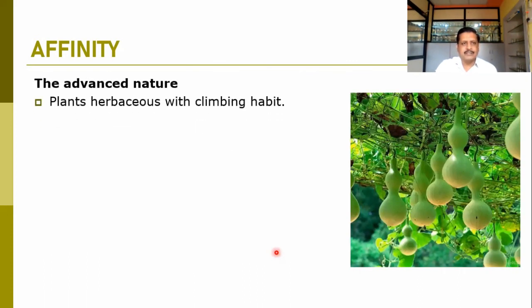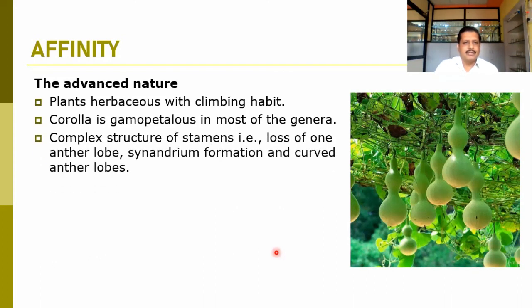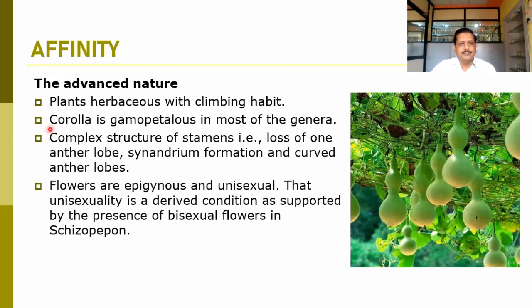Some advanced characters we observe in this family. Take one by one a look at these advanced characters. The plants are mostly herbaceous and have a climbing habit, and because of that we can say this is an advanced character for this family. Corolla is gamopetalous in most of the genera. The complex structure of the stamen, because we observed that the synandrous condition is there in all Cucurbitaceous androecium. Loss of one anther lobe in most cases, we find synandrium formation, and curved anther lobes are there. So this is again an advancement.